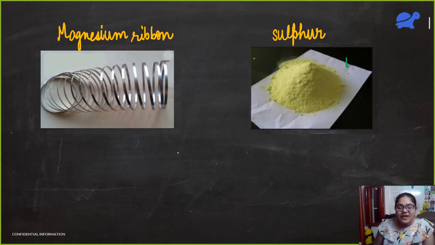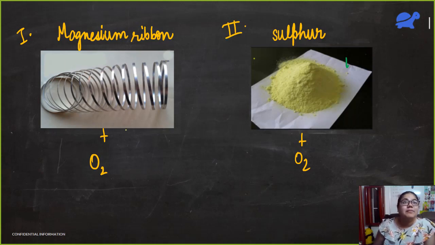We are going to do an experiment now. We will take this magnesium ribbon and burn it. Same thing we are going to do for sulfur powder: we'll burn it. Let's see what will happen in this first case. What will happen when we burn magnesium ribbon in oxygen? Shall we write the reaction?